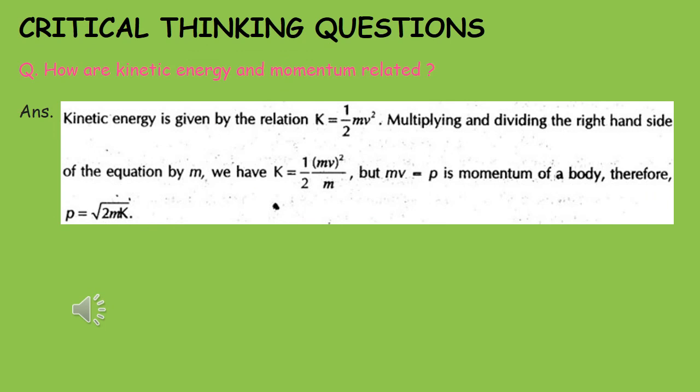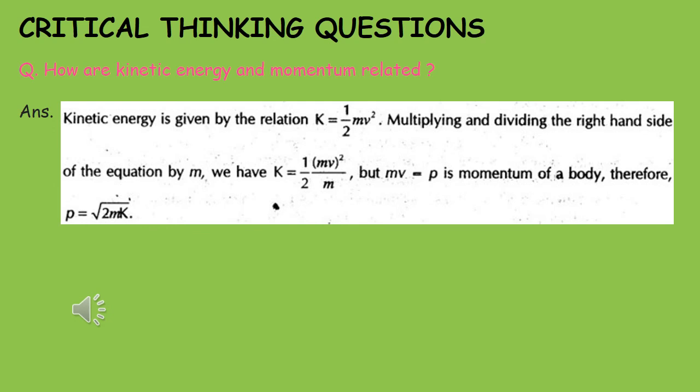Here is one critical thinking question. We know the mathematical expression for kinetic energy, that is, half mv square, and we know the mathematical expression for momentum also, that is m into v. How are they mathematically related? So what we are doing, we are multiplying and dividing the right hand side of this equation, K is equal to half mv square, by mass. So if I divide, what we are getting is half, 1 by 2, mv square divided by m.